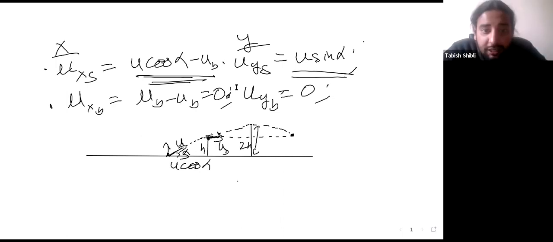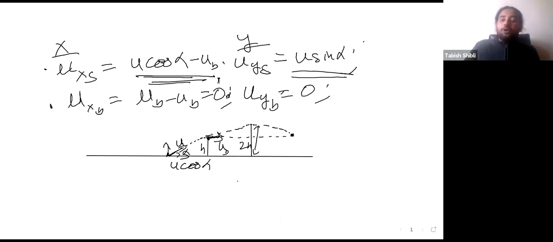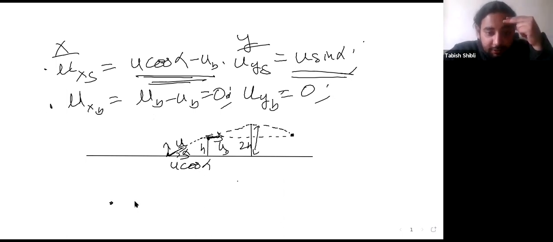Yes, here it is. If the stone... okay, find the ratio between the horizontal velocities of the bird and the stone. So essentially, what you need to find out is the ratio. I'll just write it down: ratio of the horizontal velocities.